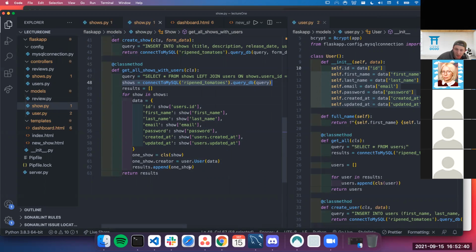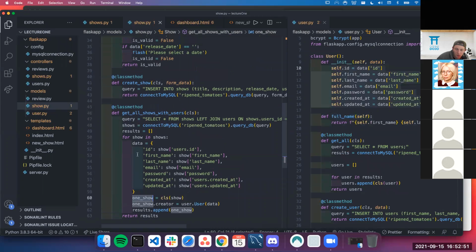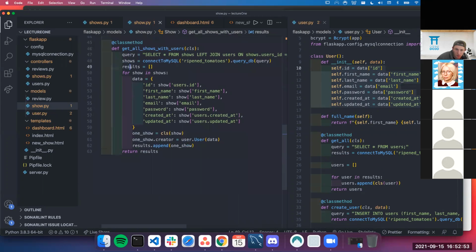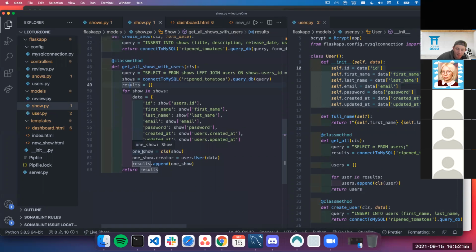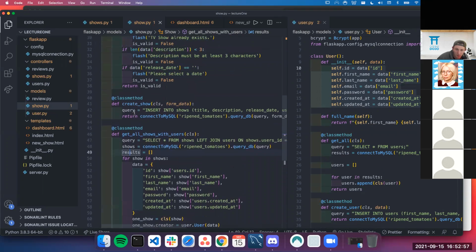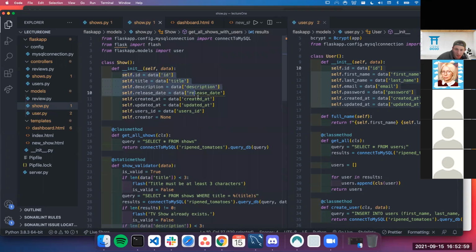Then I append the entire object of my show, which is one show, right? I append that to this results. And so now you've got a list of show objects. Attached to that show object is a user object in this dot creator.